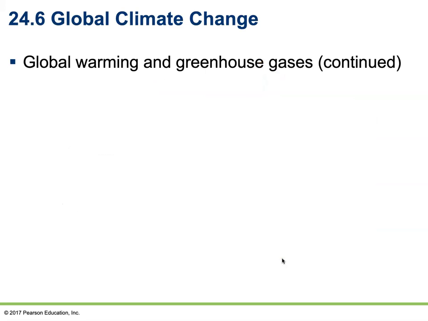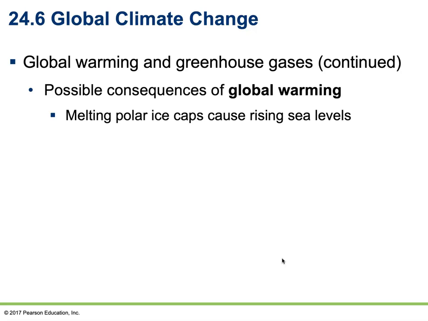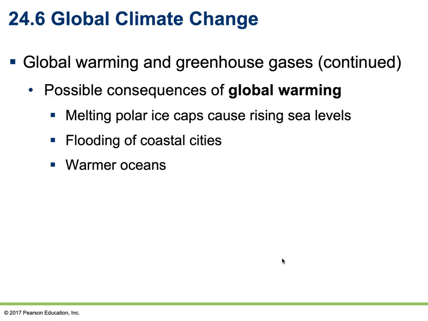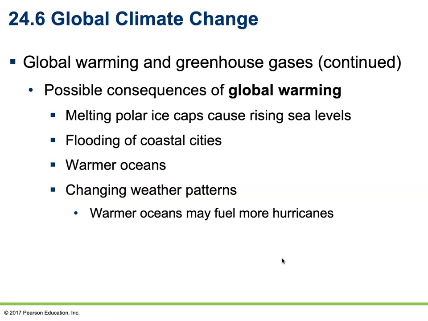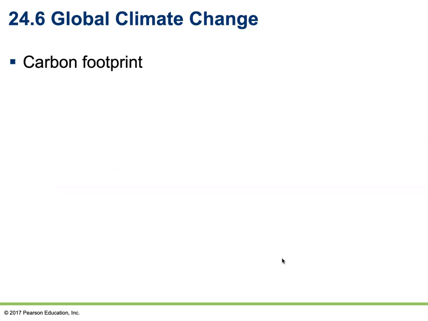Global warming and greenhouse gases, continued. There are some possible consequences of global warming. The melting of the polar ice caps could cause rising sea levels, the flooding of coastal cities, warmer oceans, and changing weather patterns. Warmer oceans may fuel more hurricanes, altered distribution of climax communities, and negative impacts on human health. And so there are certain things that can be done about this.